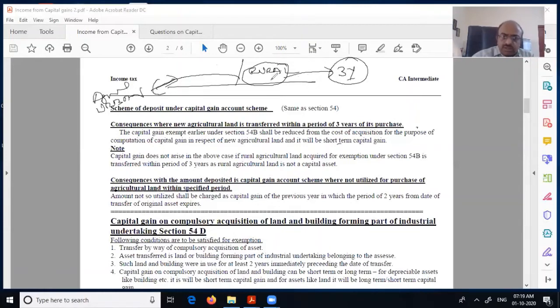But because it's rural agriculture land, it is not a capital asset for the purpose of capital gain. Therefore, there will be no capital gain if you sell it even within 3 years.